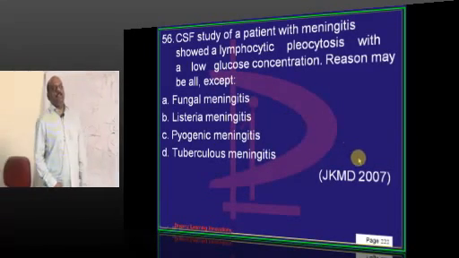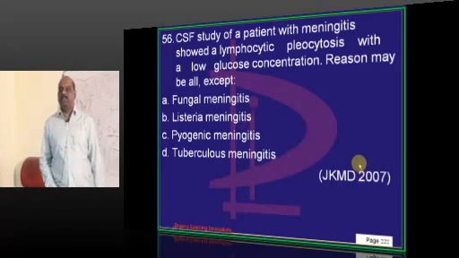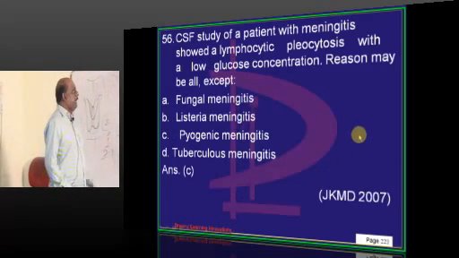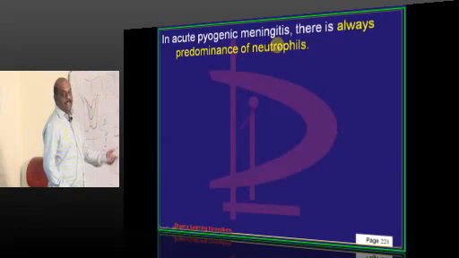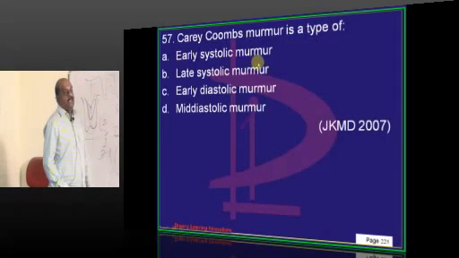There is a lymphocytic pleocytosis. What cannot be the answer? I mean, what cannot be the possibility? Pyogenic meningitis, because pyogenic meningitis has neutrophilic predominance.